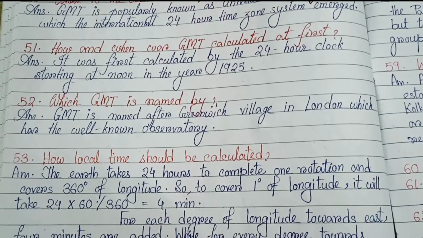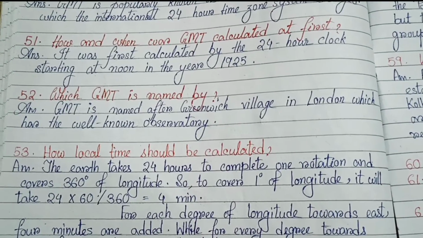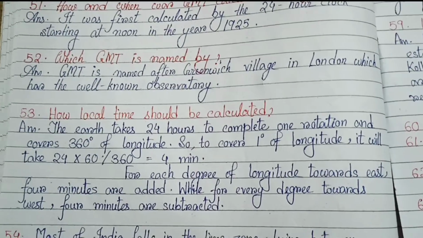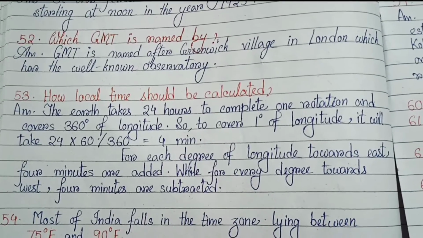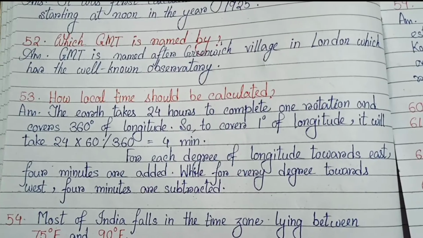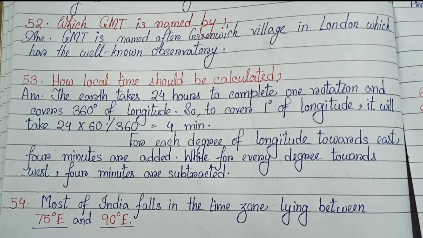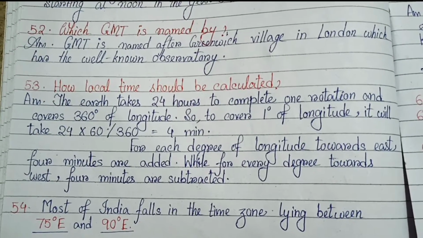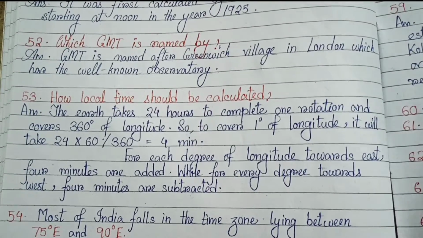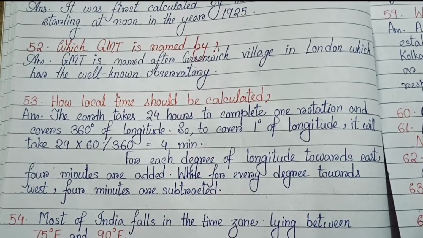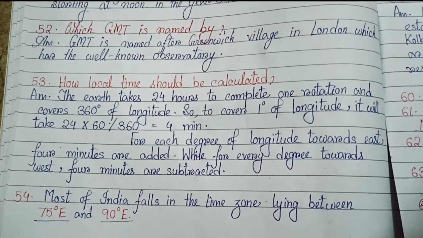52. Which place is GMT named after? GMT is named after Greenwich Village in London, which has a well-known observatory. Number 53. How should local time be calculated? The earth takes 24 hours to complete one rotation and covers 360 degrees of longitude. So to cover 1 degree of longitude, it will take 24 into 60 by 360, that is 4 minutes. For each degree of longitude towards the east, 4 minutes are added, while for each degree towards the west, 4 minutes are subtracted.